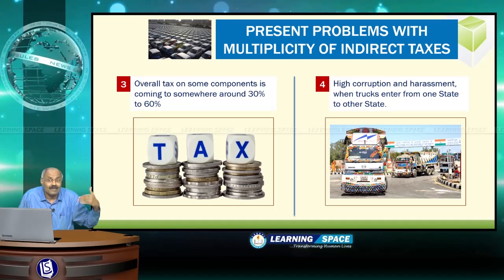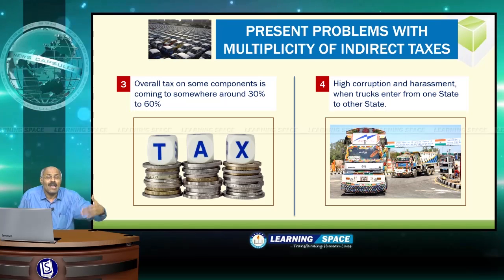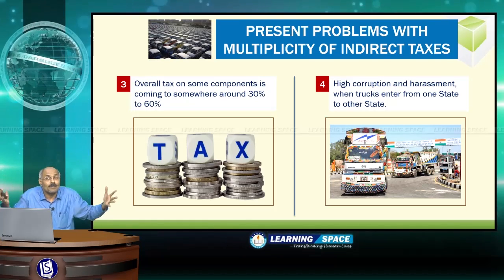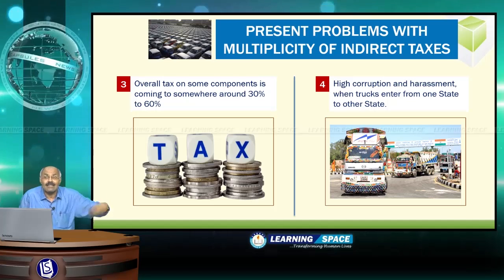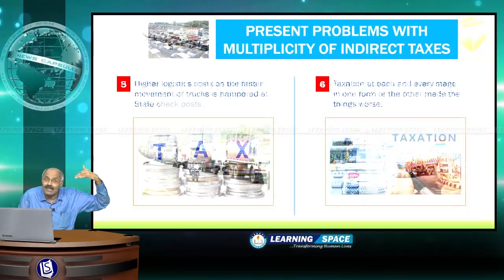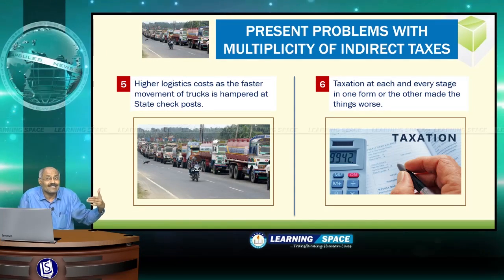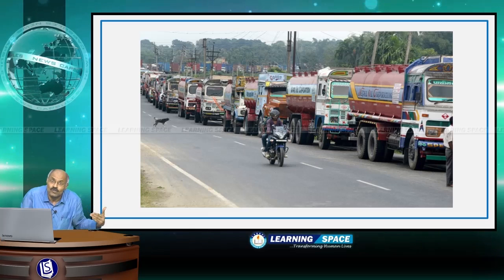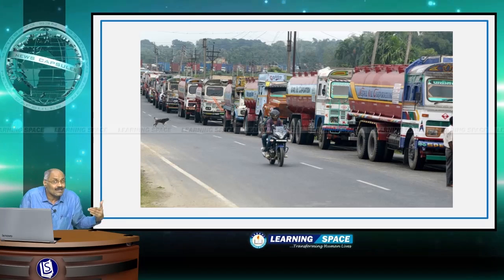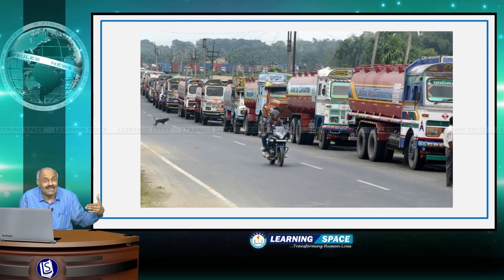And because of multiplicity of taxes, entry taxes, purchase taxes, octroi duties, there is high corruption and harassment when trucks enter from one state to other state. Then higher logistics costs as the faster movement of trucks is hampered at state checkposts. The queuing of trucks at state checkposts is quite common in this country.